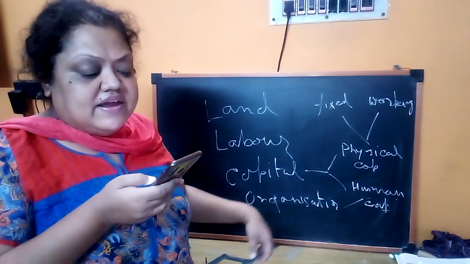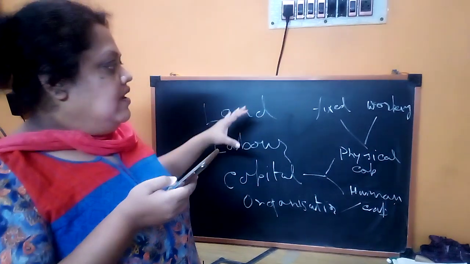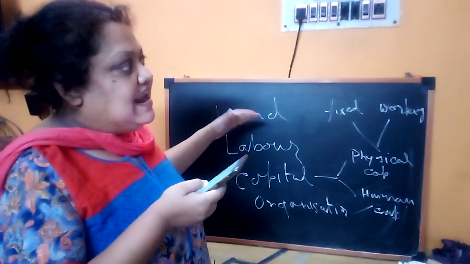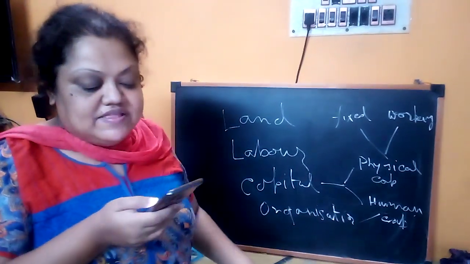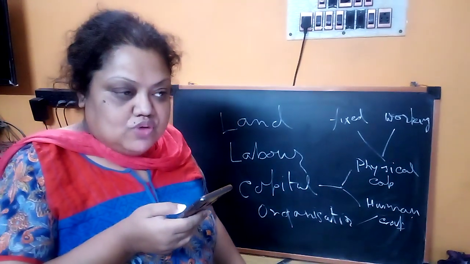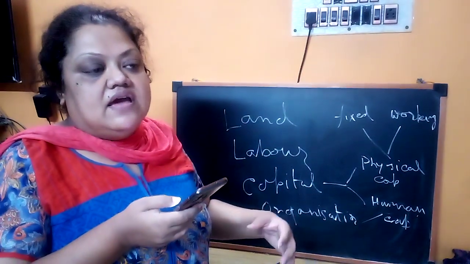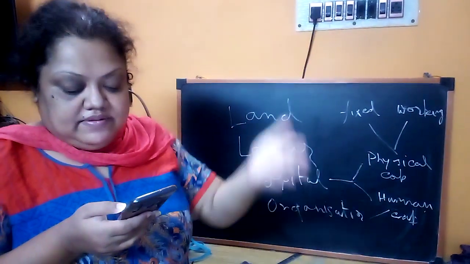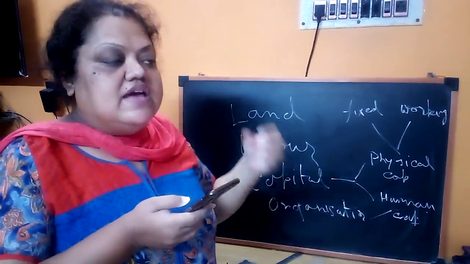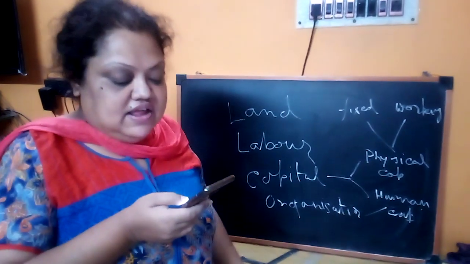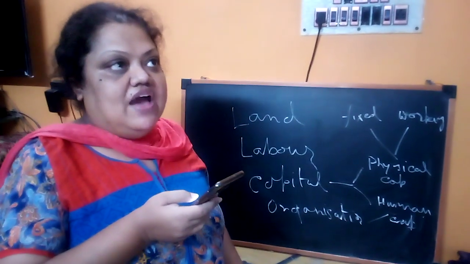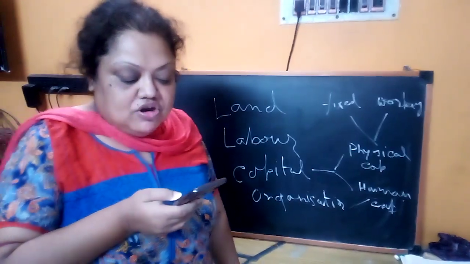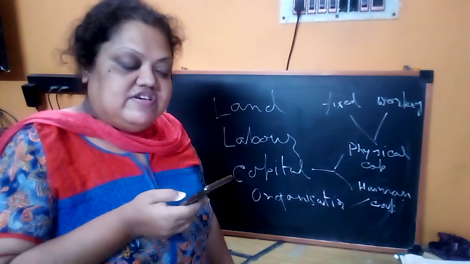Okay, so from the next day, I will explain one by one. Maybe the next day, I will explain land. Land means whatever natural resources are given to us. And we already know that land is fixed. We cannot produce goods without land. So from the next day, we will go through land, labor, capital one by one. And the human capital or the organization we will read later in the next chapter.